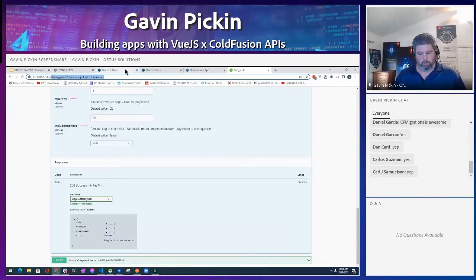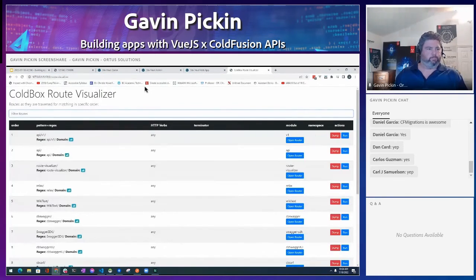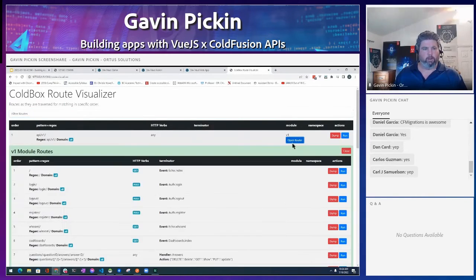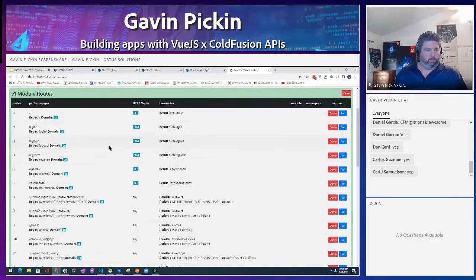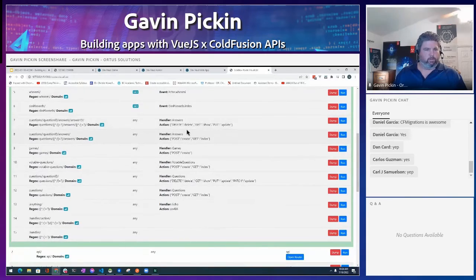If I want to come up here and look at the route visualizer, I can do that as well. So I can see these different routes, and under API v1, which is a module, I can open that little router here. So we can see some of the routes we have in here. We have login and logout and register and who am I and dashboards, and we've got questions, we've got different verbs and everything. So all this is documented. It's pretty neat. And again, that's just some of the little tooling that it gives you off the bat.